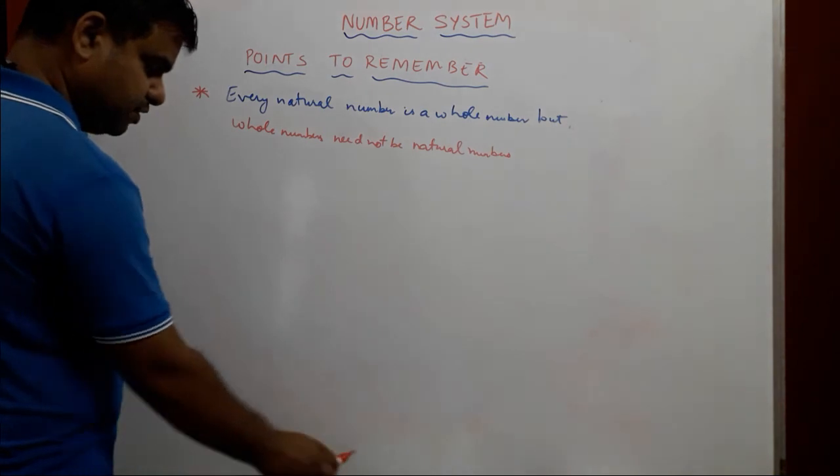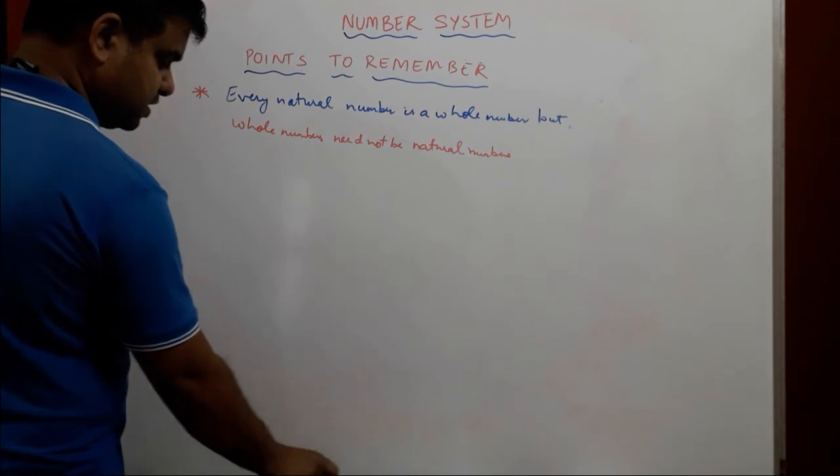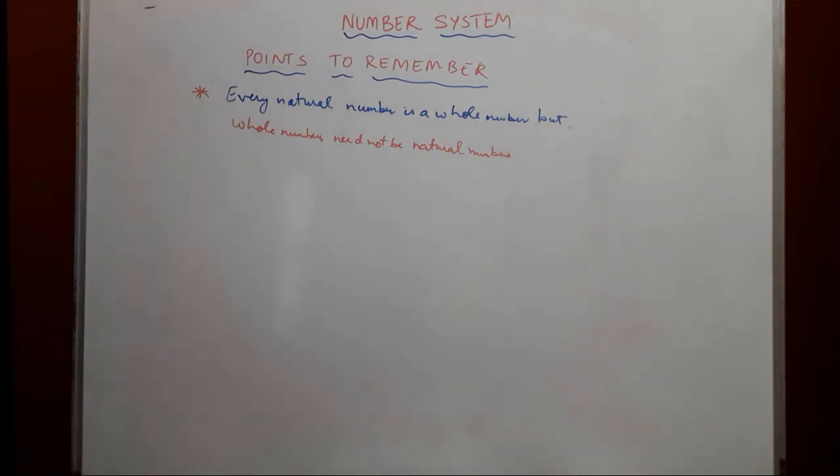Why I've said need not be? Because 1, 2, 3, 4, 5 and so forth are still natural numbers, but it also includes 0, so we can't say every whole number is also a natural number.